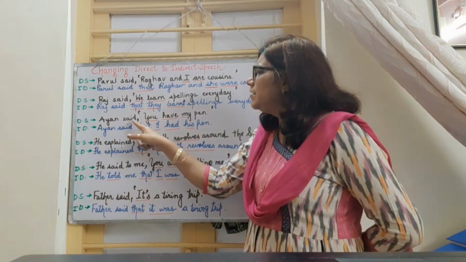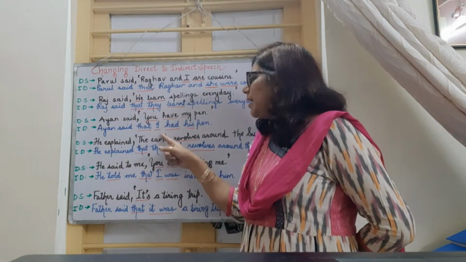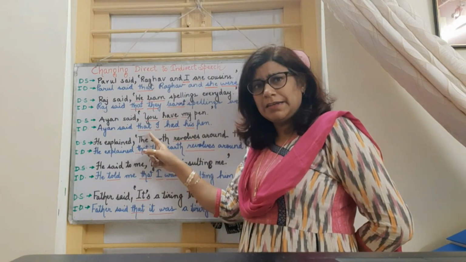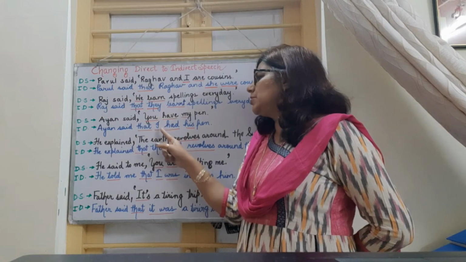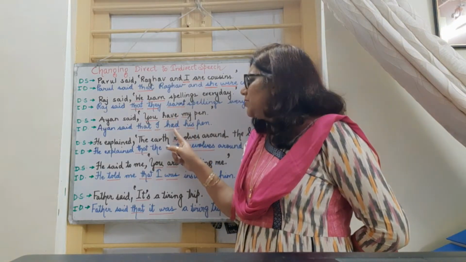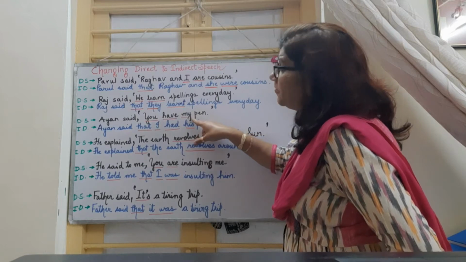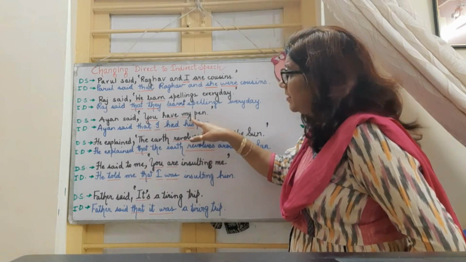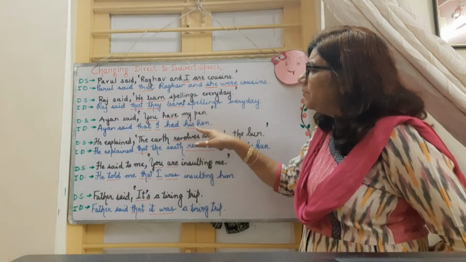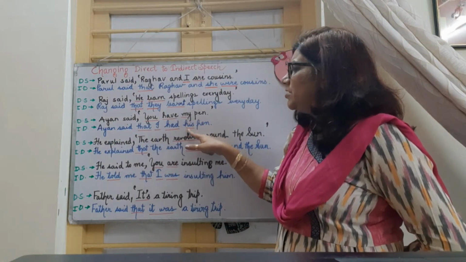Next example, Ayan said, you have my pen. Ayan said that I had his pen. Here we can see again the comma is replaced with that in indirect speech, and you is changed into I, and have is used in present tense, and we have changed it into had in the past tense. And as told to you earlier, the possessive adjectives like my will change into his, because Ayan is a masculine gender, so my has changed into his.